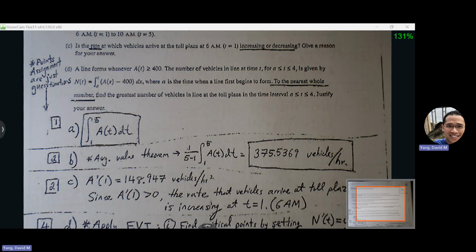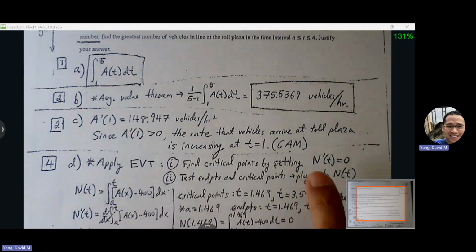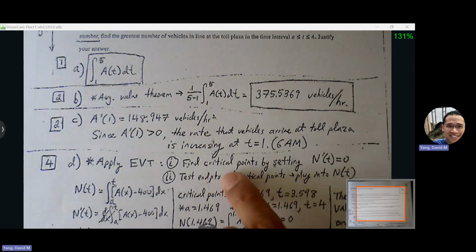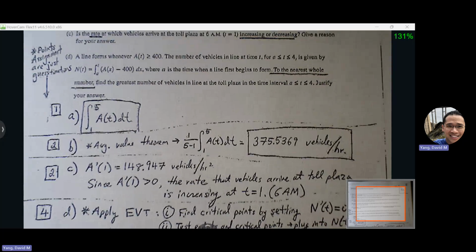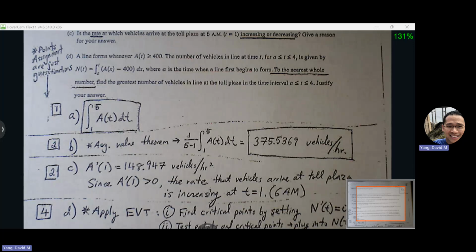So anytime we see greatest or least, that should be a hint that they're trying to get us to use the extreme value theorem. As a reminder, extreme value theorem means we're going to find our candidates for the max or min. We're going to have to find critical points from our derivative, and then also test our endpoints in the original function.